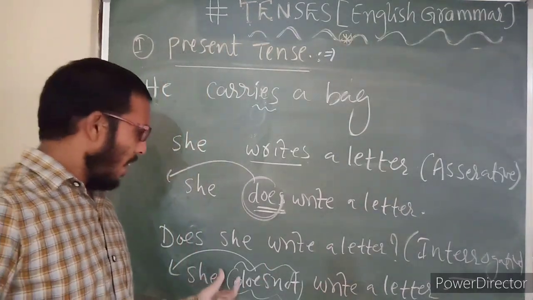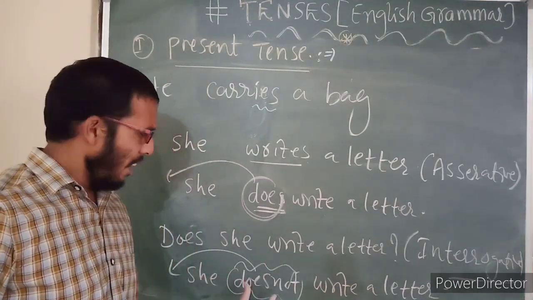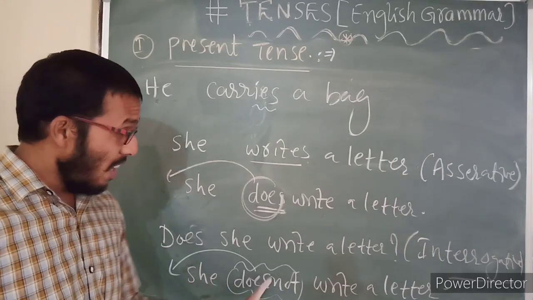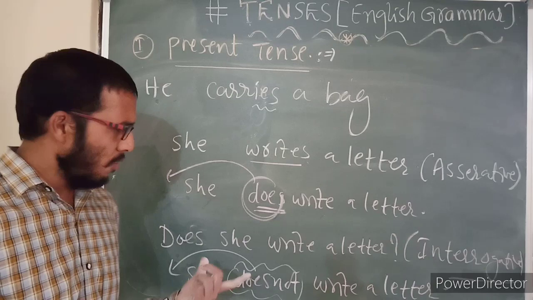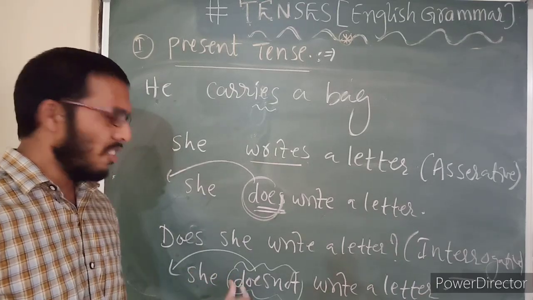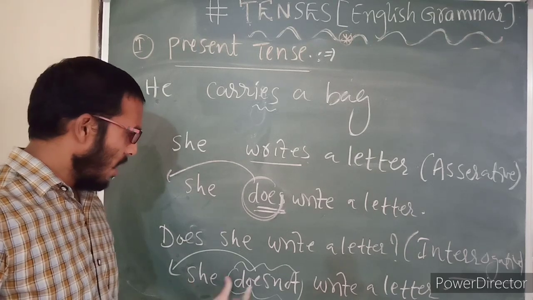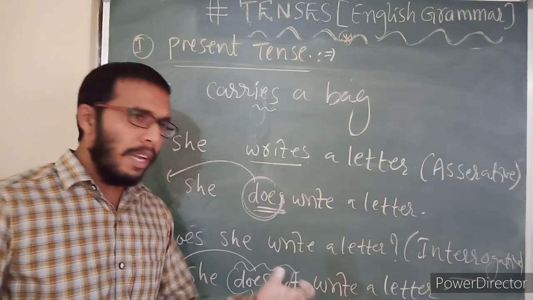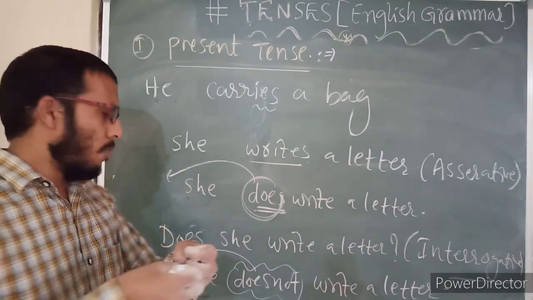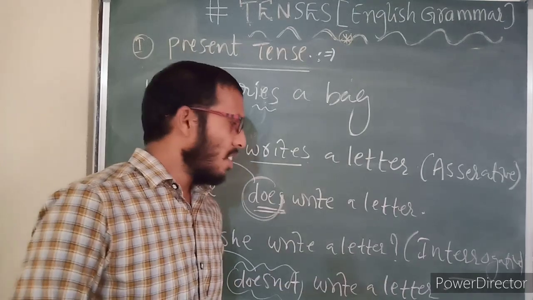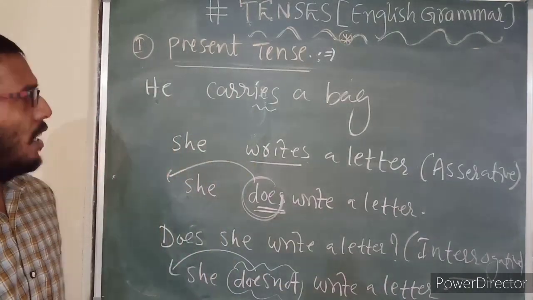In old English we used to write "does she not write a letter"; it is also right, but according to modern English we are not using such uses. In modern English, does and not are helping verbs and are combined when writing. So "doesn't she write a letter" will become negative interrogative.